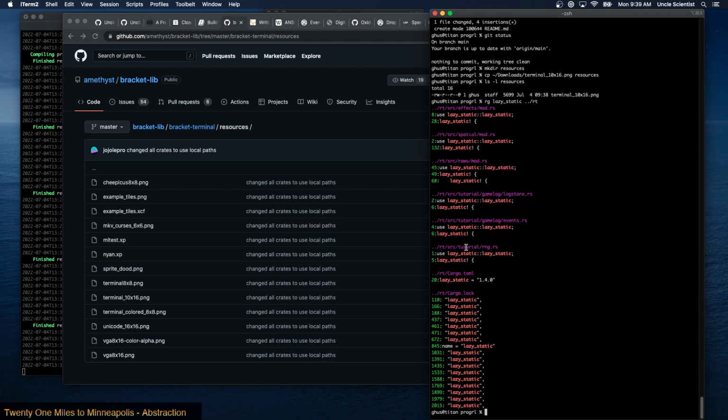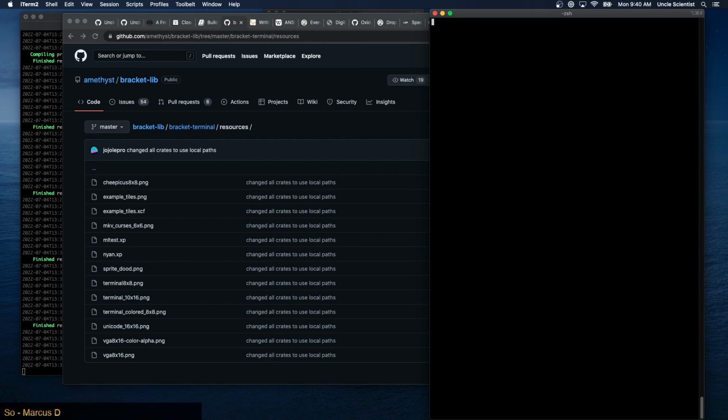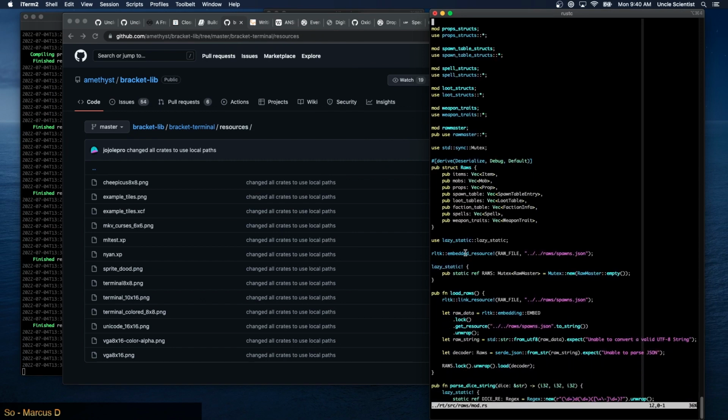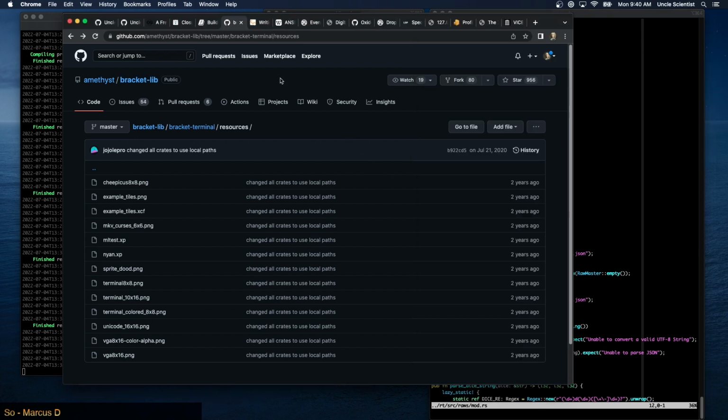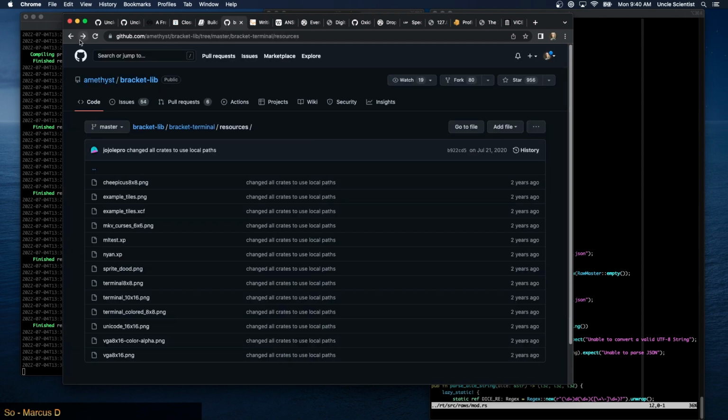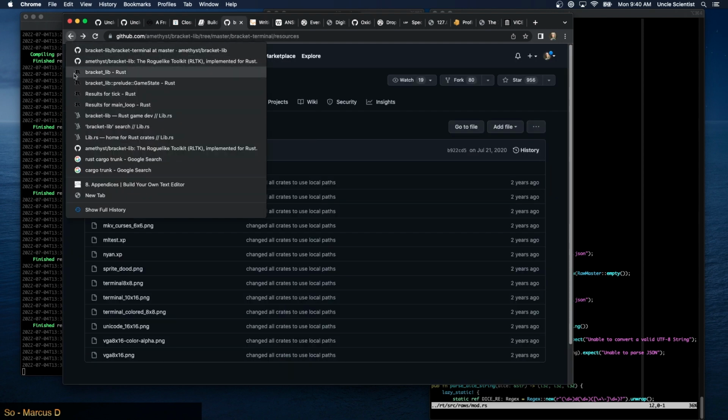There's a way we read in files. So it's probably in mod. Yeah, RLTK embedded resource. That was it. And then link resource. And it's probably different, right? With the new bracket lib. Let's go back here.